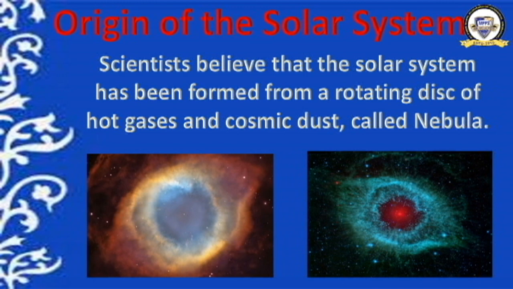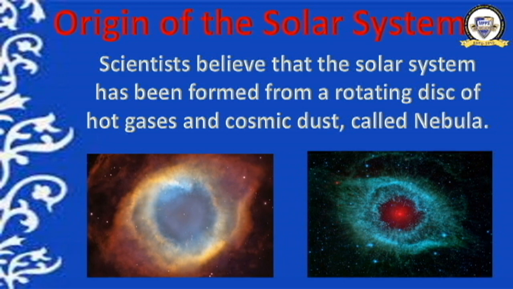As time passed, these gases came closer to each other. Then gradually the different planets, satellites, comets and the solar system were formed. It is believed by the scientists. Here you have to learn the definition of nebula. What is nebula? The rotating disk of hot gases and cosmic dust in the universe is called a nebula. You can see in the picture that as the vast cloud of gas and dust spun and cooled, material was drawn into the center. See the first and the second picture.